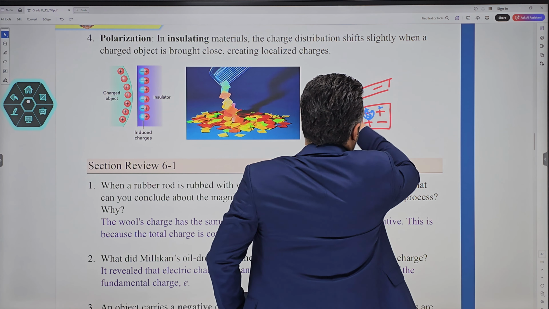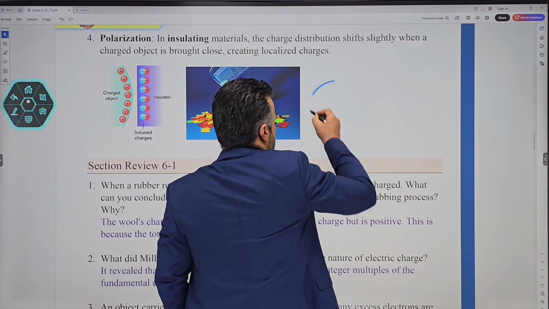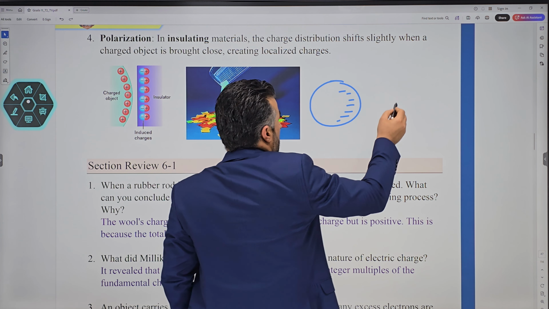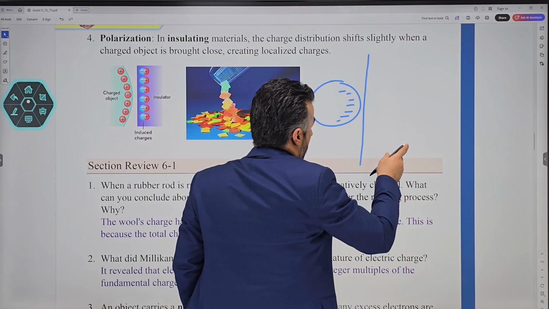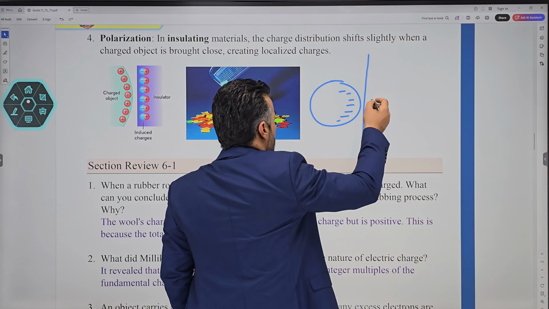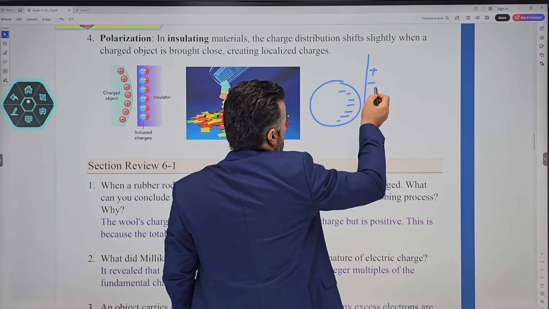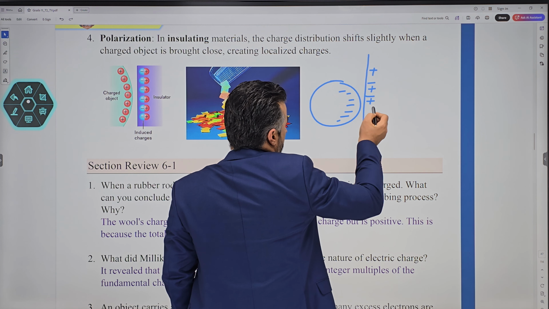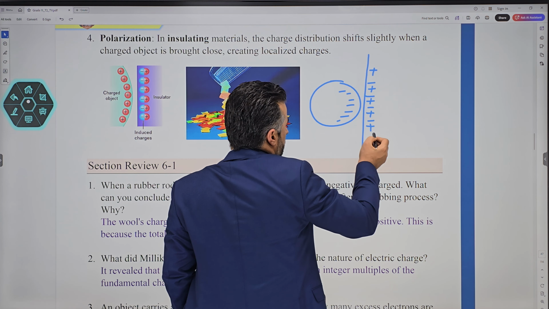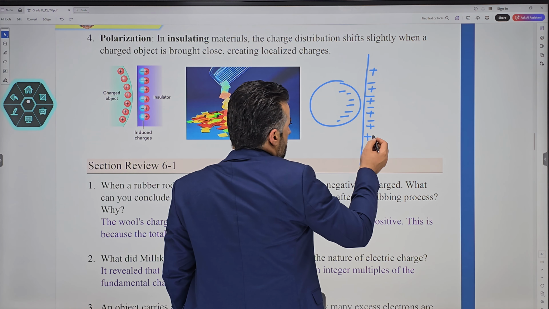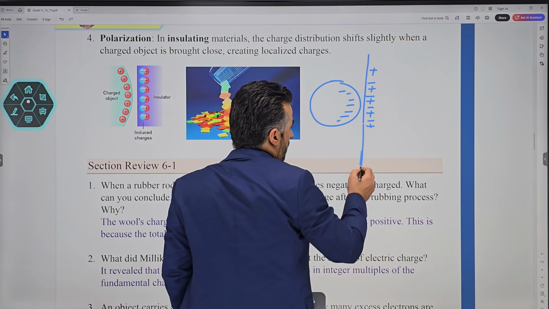The same thing happens once you have a balloon, for example, that can stick to a wall. If you have a balloon, you can see that it can stick to the wall. So this wall clearly has positive, negative, positive, negative. All right, so what exactly happens here? Because this wall is neutral, and it's also an insulator.